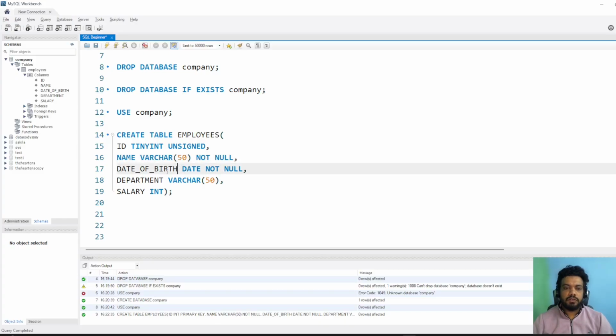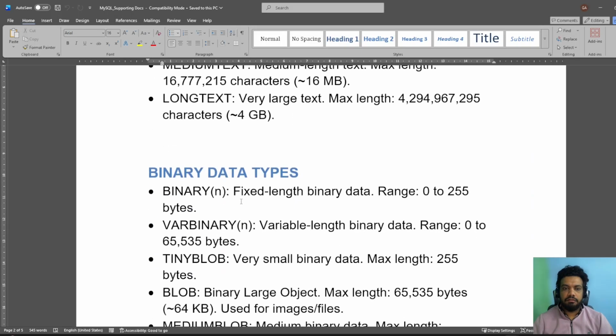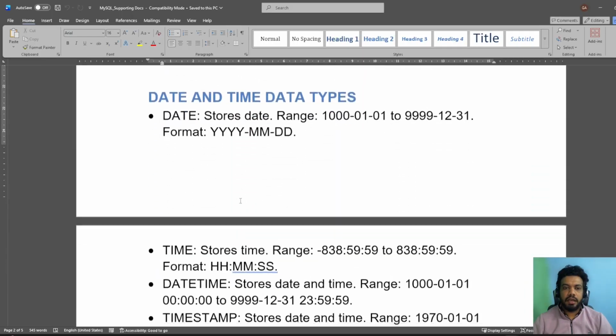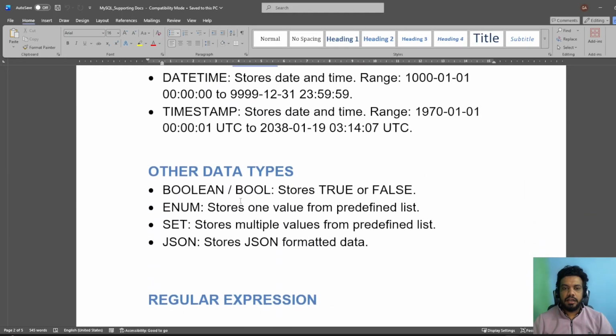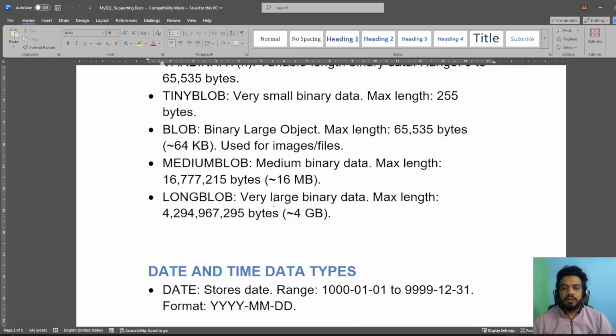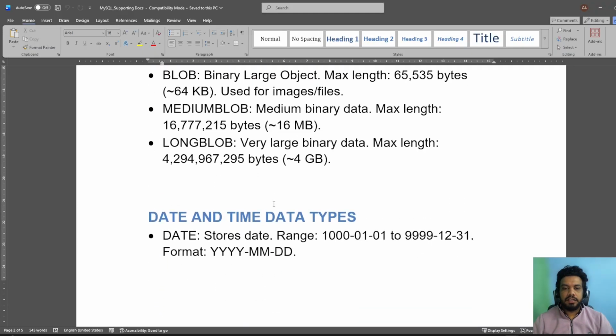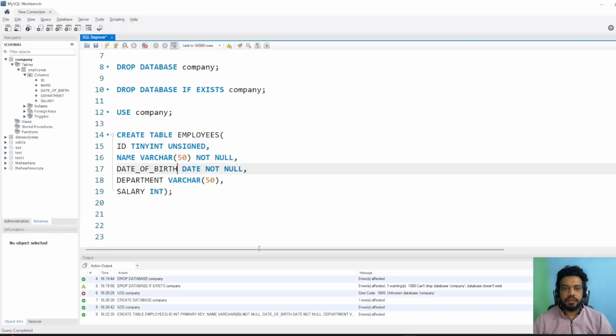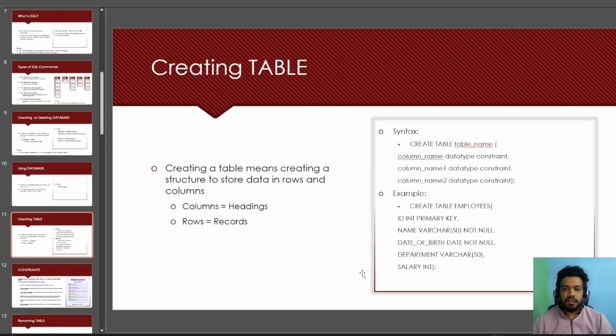And then in the same way, we have used date of birth. If I show you, we have binary data type, we have date and datetime, and other data types. The link to this document is in the description. You can download it and go through it. We have already created the table, so let's go back and see what is next.